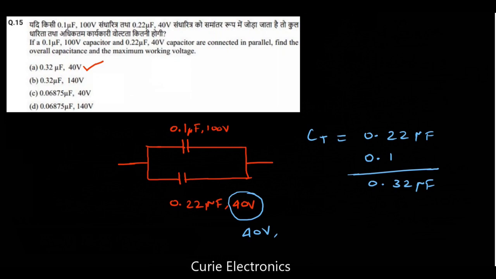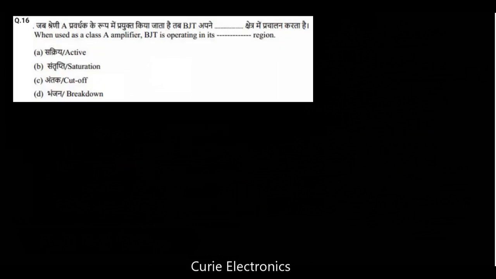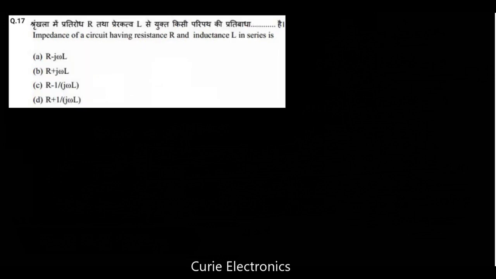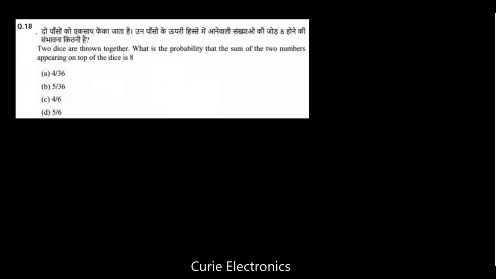Now up to 15 questions are over. Next is question number 16. When used as a class A amplifier, a BJT is operating in its which region? It's the active region. What about saturation, cutoff, breakdown? I have explained all this in many videos, you could watch other videos. Question number 17: the impedance of a circuit having resistance R and inductance L in series is R plus j omega L, and option B is the right answer. Question number 18.